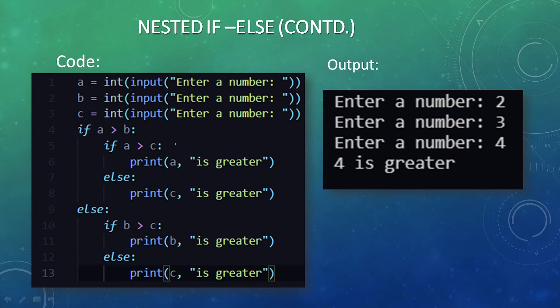If A is greater than B and A is greater than C, then of all these, A is greater, and it will print the value of A. If it is not greater, then C is greater. Now what is left is the comparison of B with C. When B is compared with C, the B part is printed. If it is not greater, then it will go to the else part. So here is an output. We have entered the three numbers 2, 3, 4, and it will print the greater number. 4 is the greater number. So, nested if.